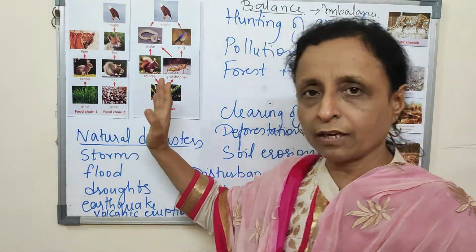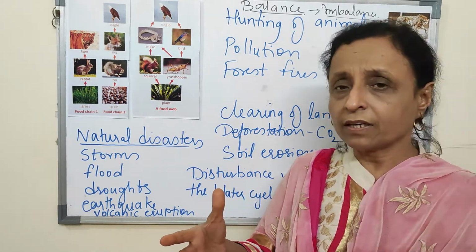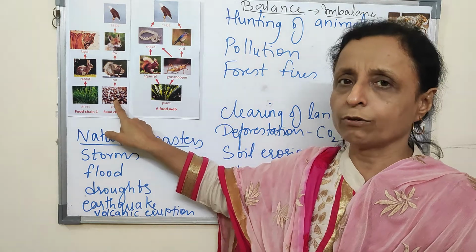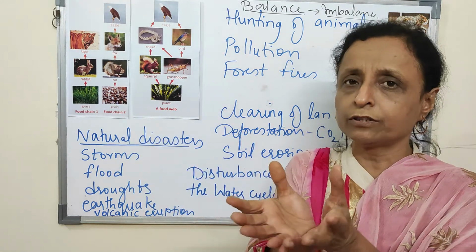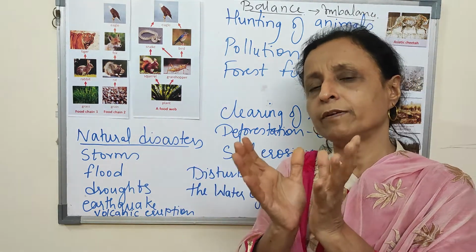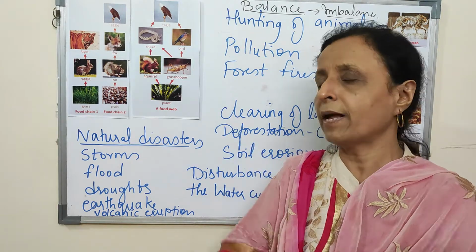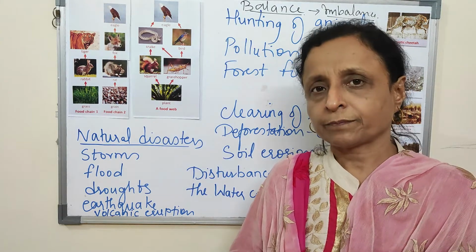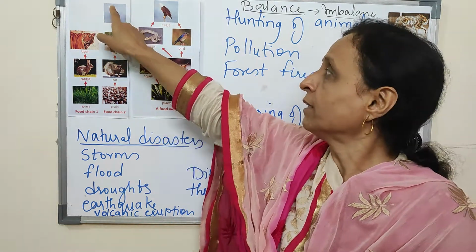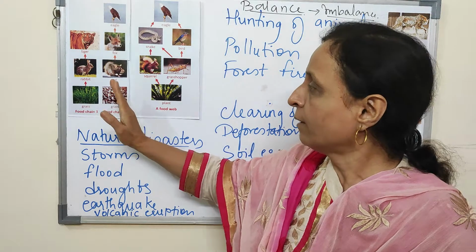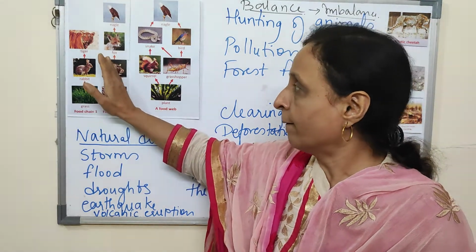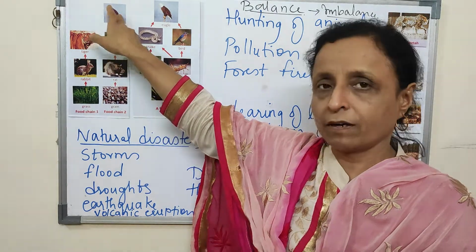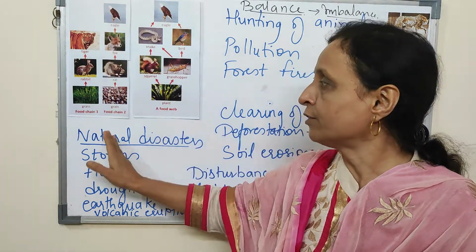This is another food chain. The grains are eaten by the rat. These are produced by the plant, and plants will be primary producers. The produce of the plant is eaten by the rats. Rats are eaten by the fox. Fox is eaten by the eagle. So here producer, herbivore, carnivore, super carnivore. This is a simple food chain.